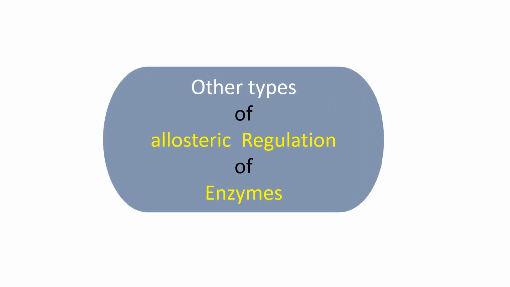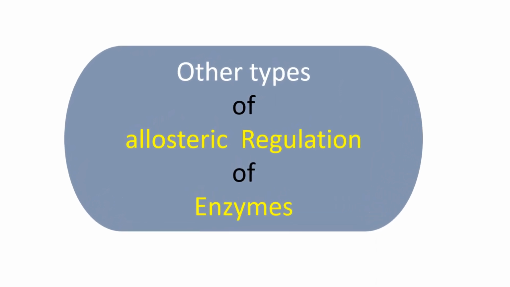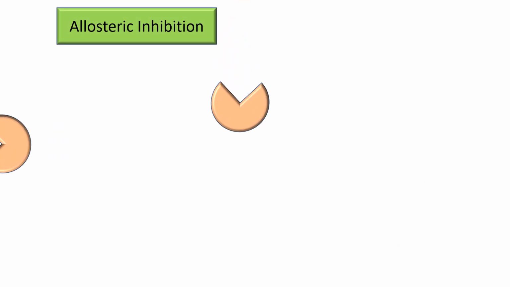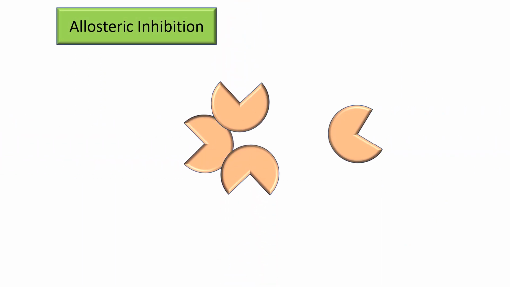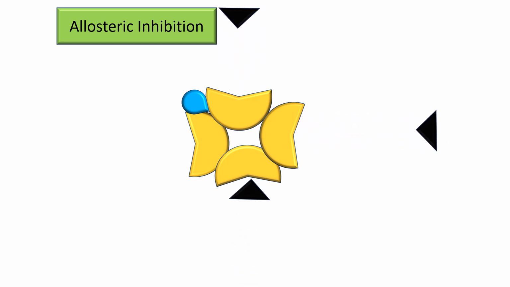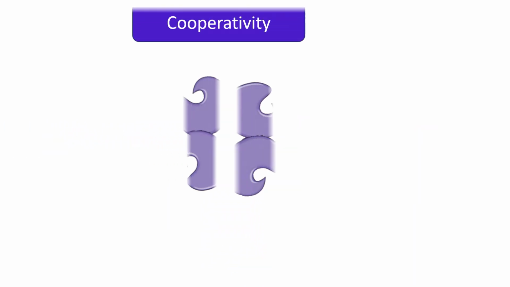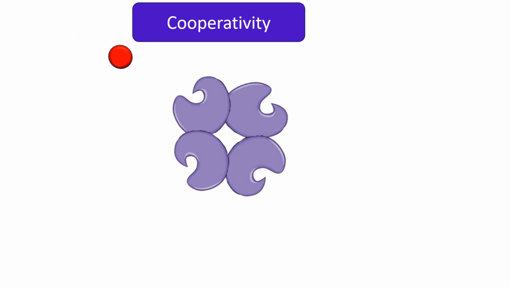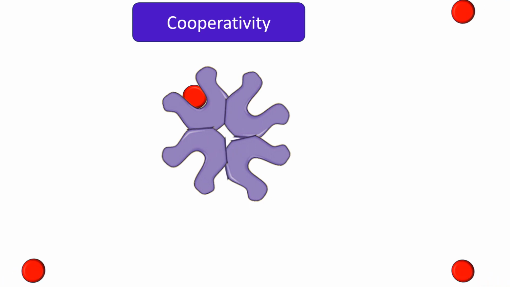Other types of allosteric regulation of enzymes. Allosteric inhibition. When an inhibitor is bound to the regulatory site, the shape of the active sites of the subunits is changed, so the reaction cannot take place. Cooperativity. In cooperativity, binding of one substrate molecule stimulates the binding of other active sites.